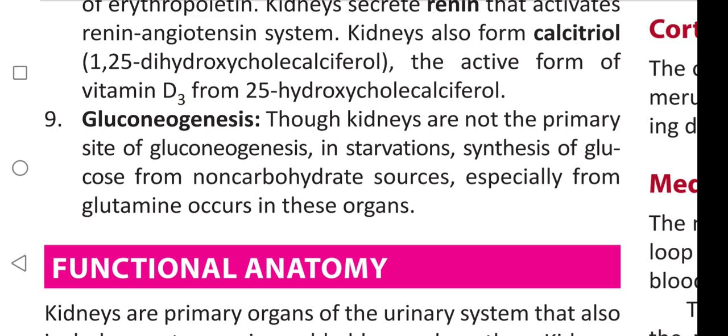And next topic is functional anatomy of kidneys, that we see in next video.